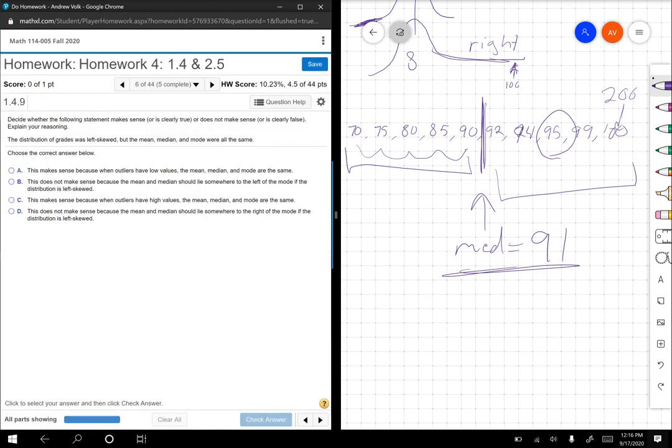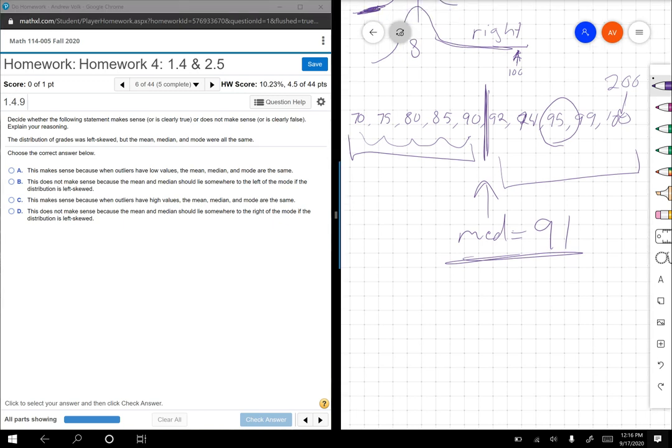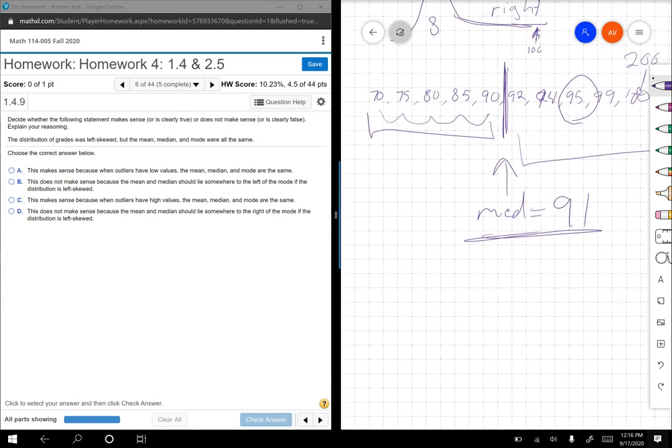Decide whether the following statement makes sense. The distribution of grades was left skewed, but the mean, median, and mode were all the same. Left skewed, but the mean, median, and the mode were all the same. Well, if it's not symmetric, then that doesn't make sense to me.